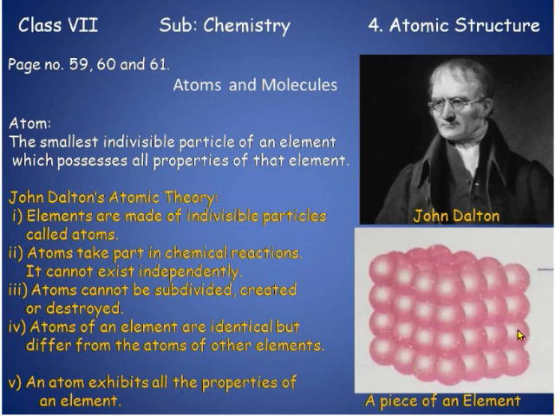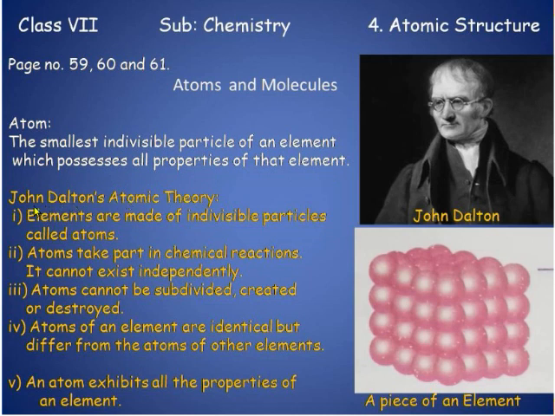Suppose this is a piece of copper element. What are the properties of copper? The properties of copper are that it is shiny, it is dull red in color. All these properties will also be shown by the atom of copper. So we can say that atoms possess all properties of that element.